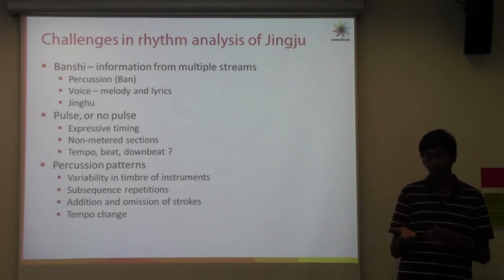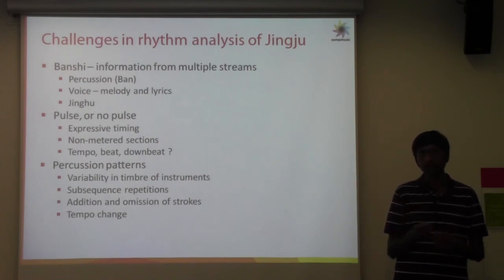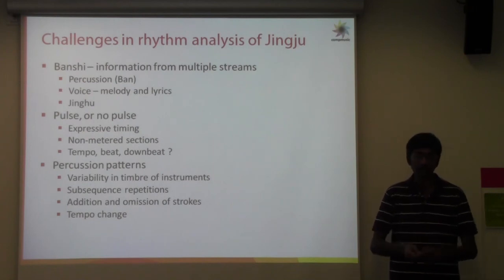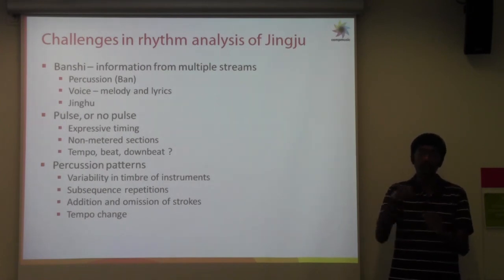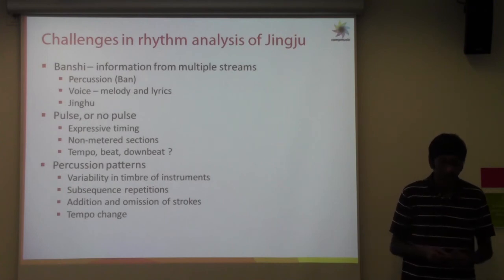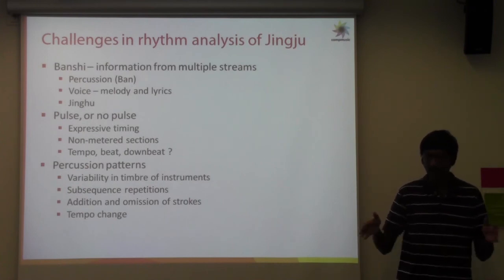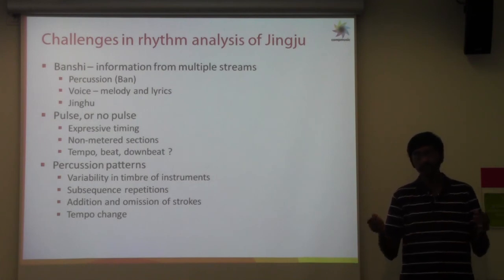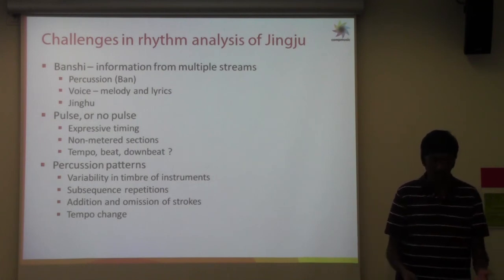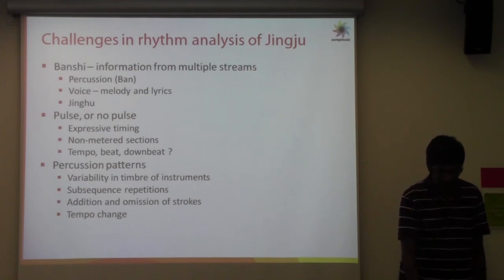The score which we saw was indicative, so there can be additional drum strokes, and a couple of strokes which can be added. As we saw, a syllable can have a compound stroke wherein an extra small gong can also be played, so we have to take care of that. And then the tempo of these percussion patterns is quite varied. There is no one tempo. It can be played faster or slower, and we have to handle that as well.